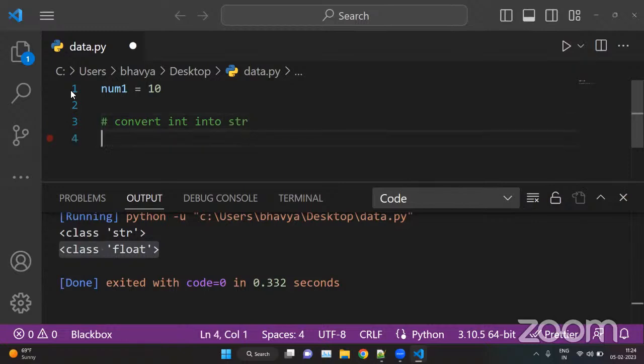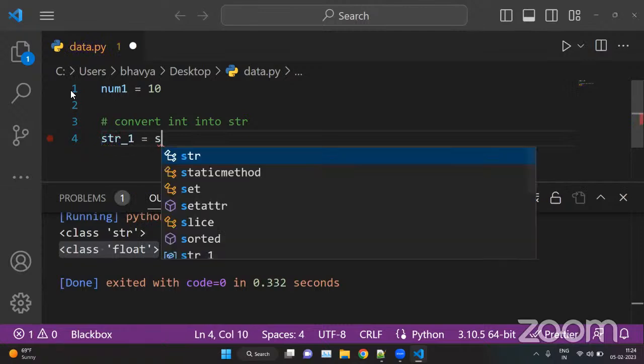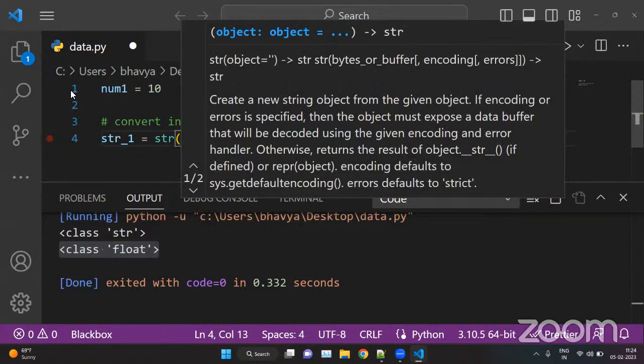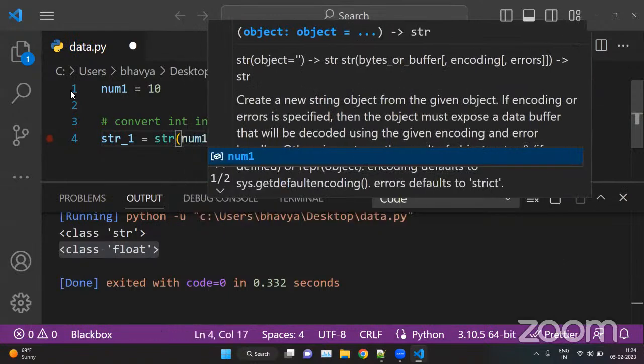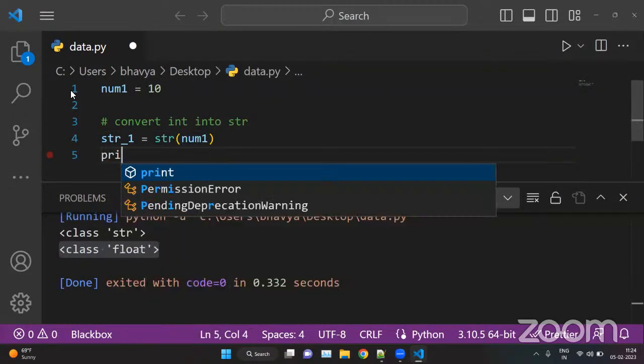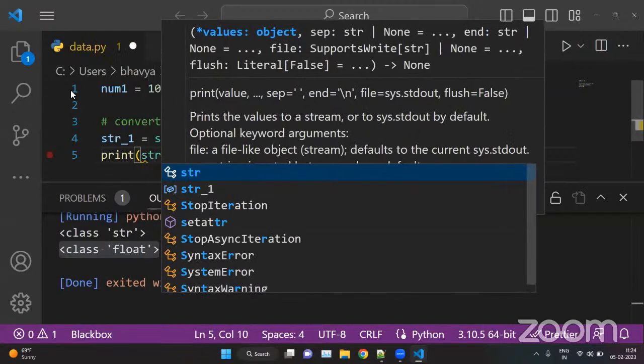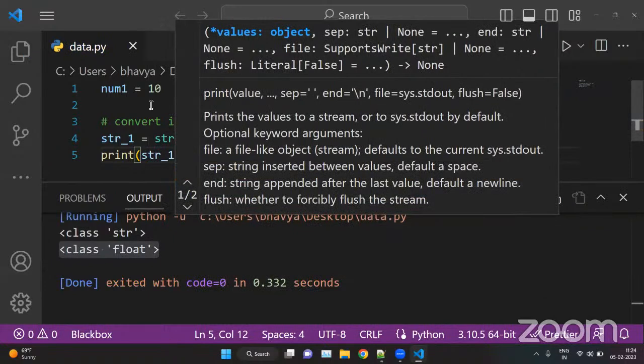So we can use str_1, that is string underscore 1, and we will convert with str the number we want to convert, num1. If we check the type of variable, the type of value your variable string underscore 1 is storing.